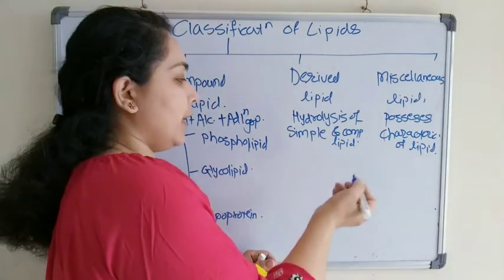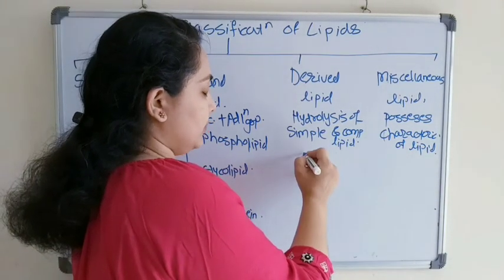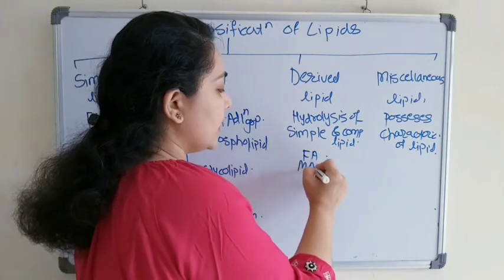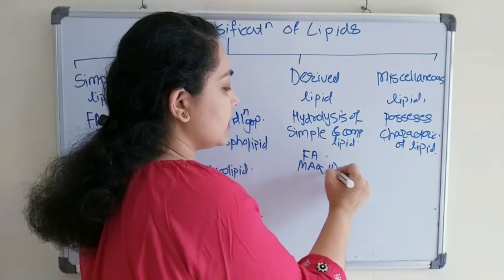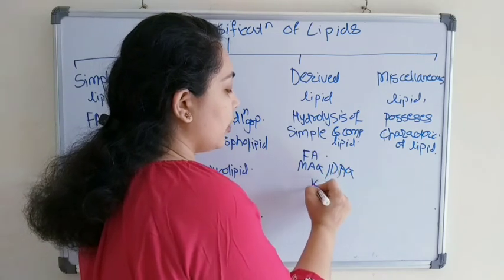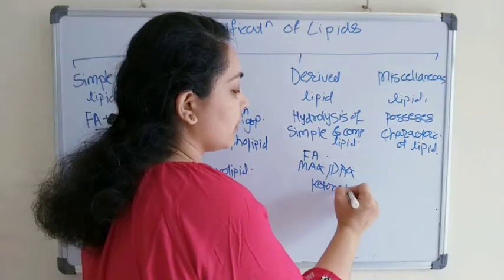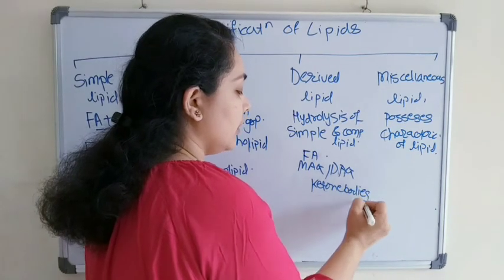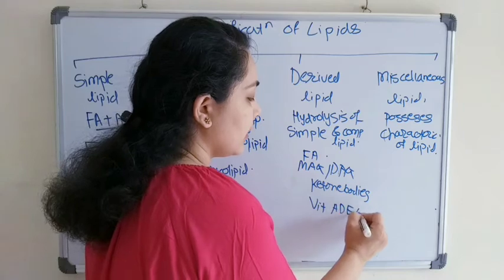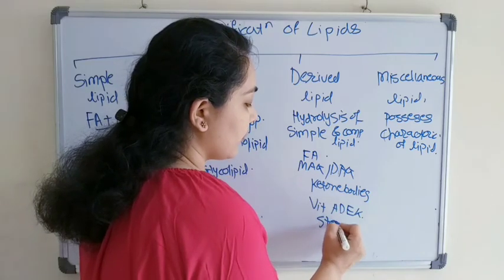Derived lipids have examples like fatty acid, monoacylglycerol, diacylglycerol, ketone bodies, vitamin A, D, E, K, and steroids.